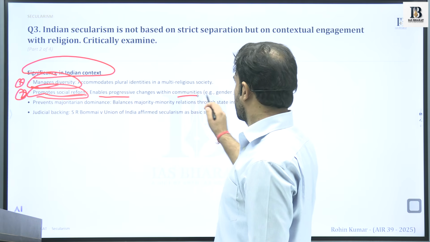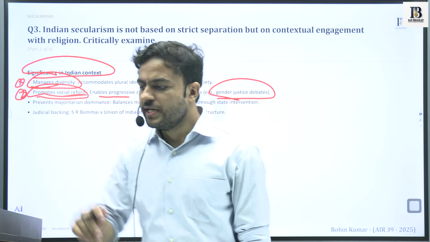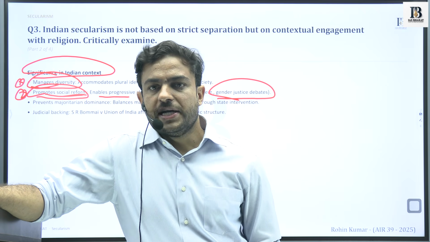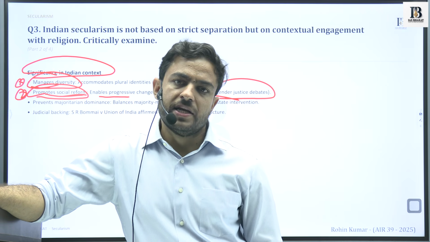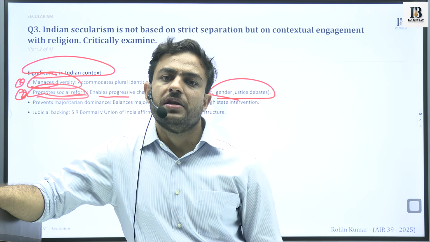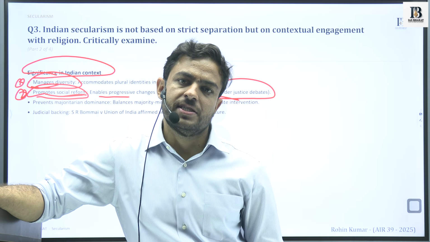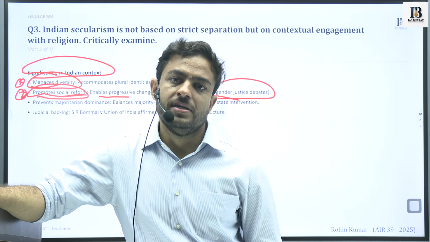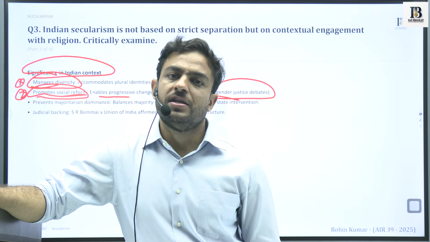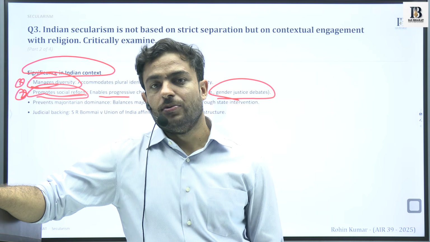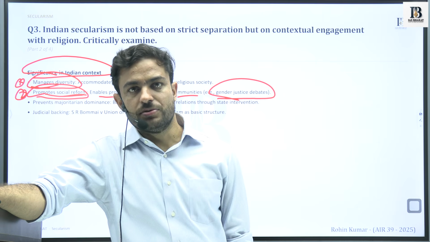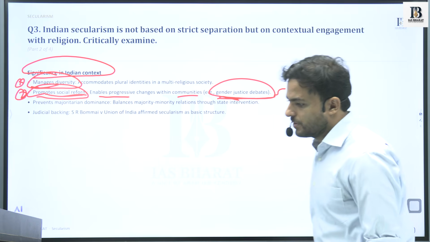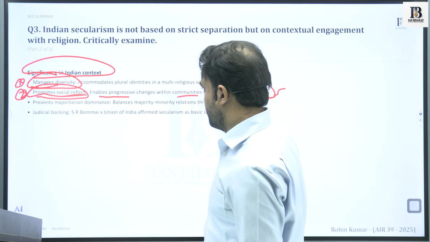It enables progressive change within the communities, gender justice debates. We see that within different religious groups, between different social groups as well, that people from the south, like the Nair community, and in the case of Garo, Khasi, Jaintia communities that exist in the Meghalayan state, these and some other tribal communities practice matrilineal societies where women have a big say in social affairs. They have a big say in decision making. So there are differences with respect to gender justice as well in the country.